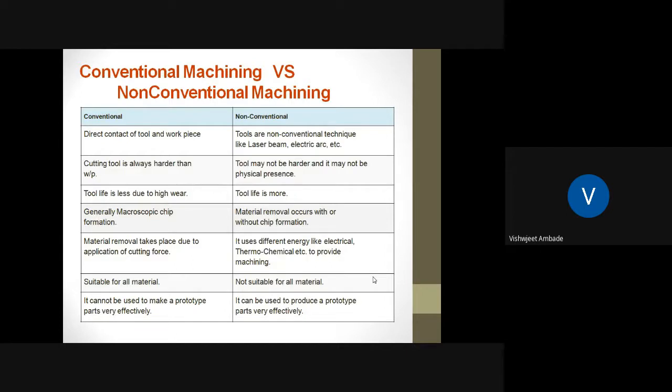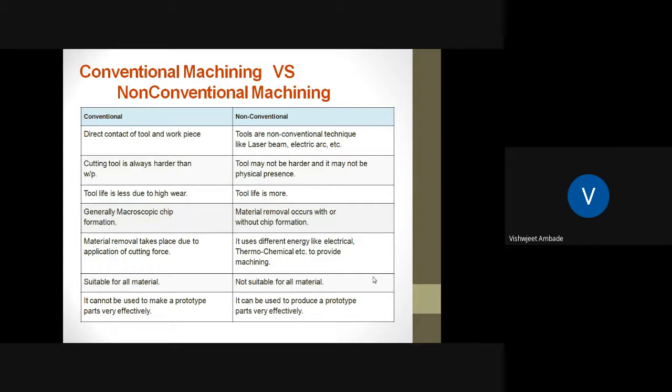Next is the difference between conventional machining and non-conventional machining processes. So what are the various differences between the conventional as well as non-conventional machining process? In the case of conventional machining process, direct contact of tool and workpiece is there. But in case of non-conventional type of machining process, tools are non-conventional techniques like laser beam or electric arc. So in this case, there is no direct contact of the tool with the workpiece. But in case of conventional type of process, the tool comes in direct contact with the workpiece.